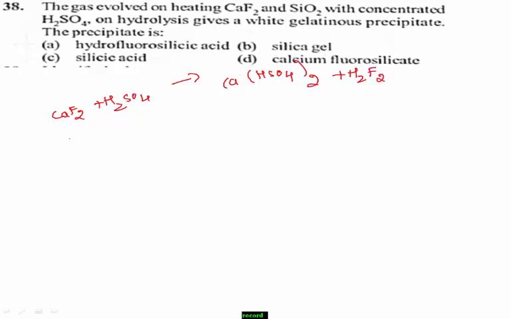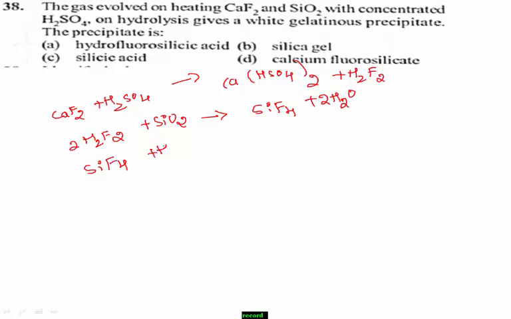Next, that H2F2 reacts with another reactant, SiO2, and forms SiF4 plus 2H2O. Then this silicon tetrafluoride, again treated with water, forms H2SiF6.